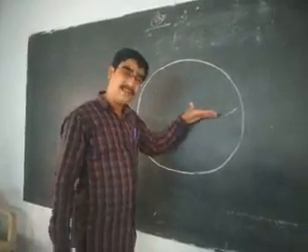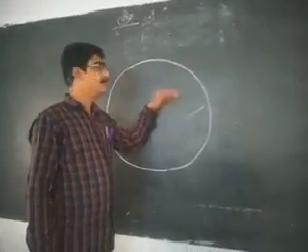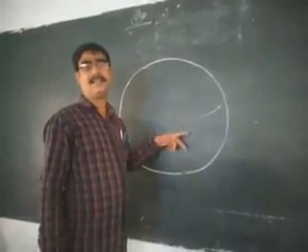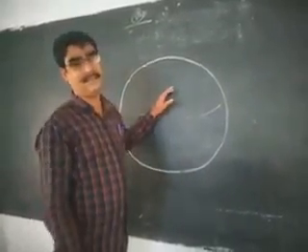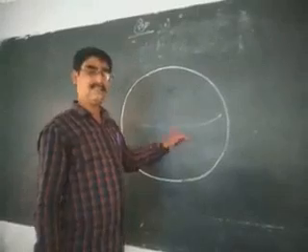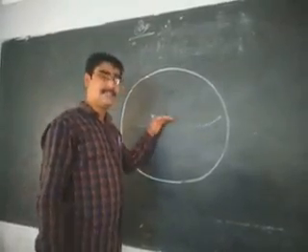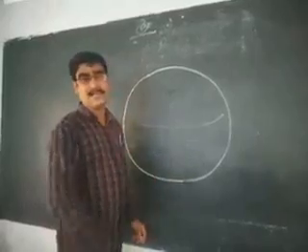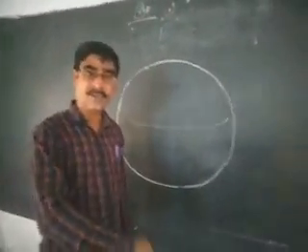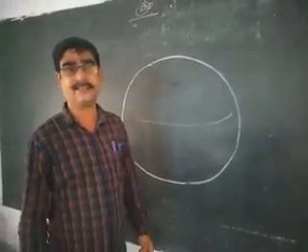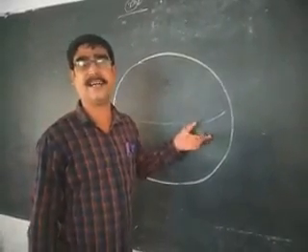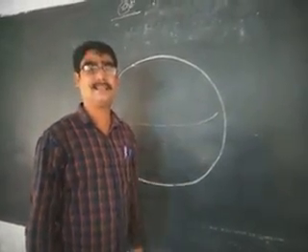They are drawn at 1 degree interval from the equator towards the poles. On either side of the equator, they are drawn at 1 degree interval. There are 90 latitudes in the northern hemisphere, 90 in the southern hemisphere. Equator is in the middle. If anyone asks how many latitudes are there, then immediately you have to ask whether it is including equator or excluding equator. Including equator 181 latitudes, excluding equator 180 latitudes.